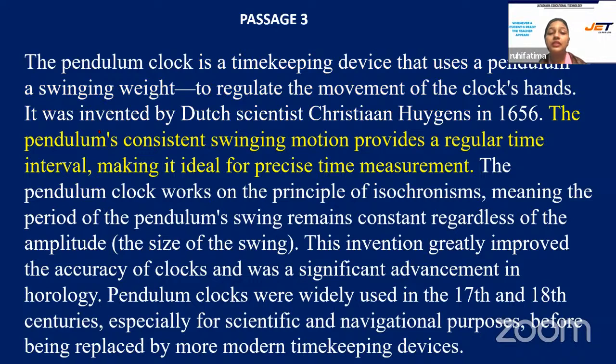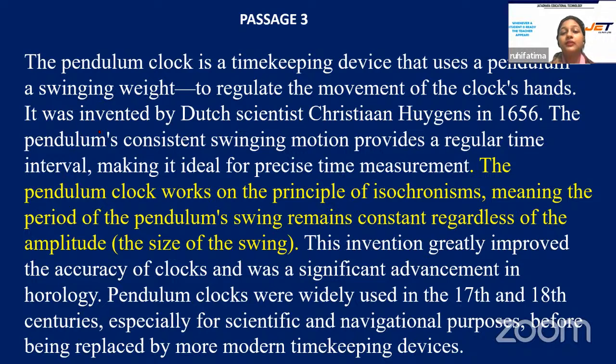The pendulum's consistent swinging motion provides a regular time interval, making it ideal for precise time measurement. The pendulum clock works on the principle of isochronism, meaning the period of the pendulum swing remains constant regardless of amplitude, the size of the swing.